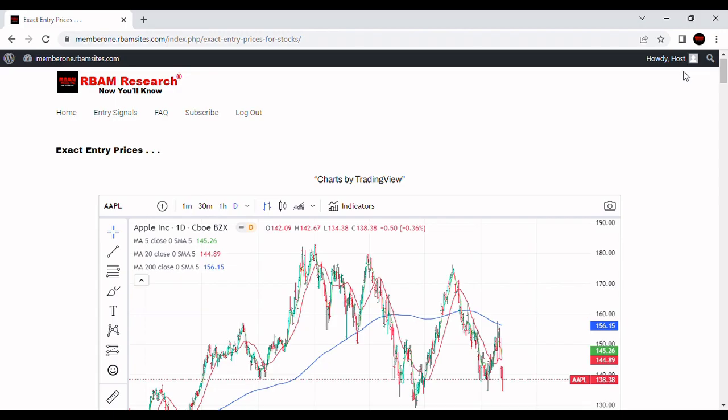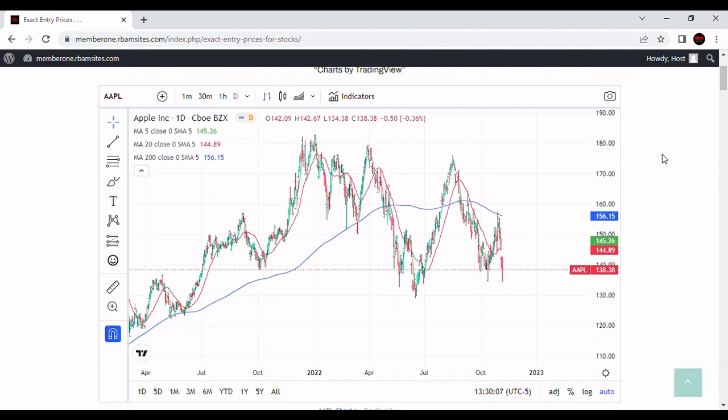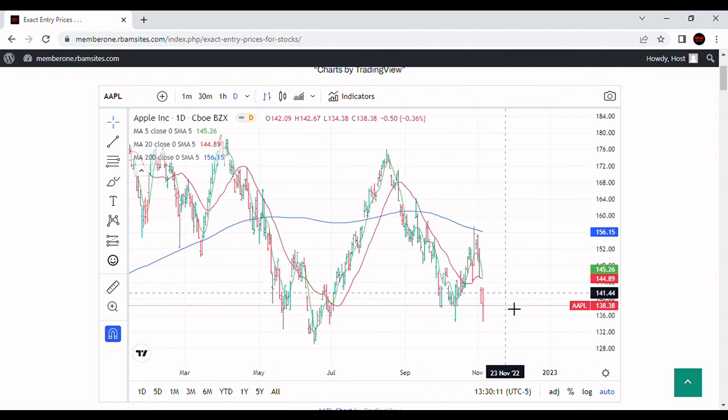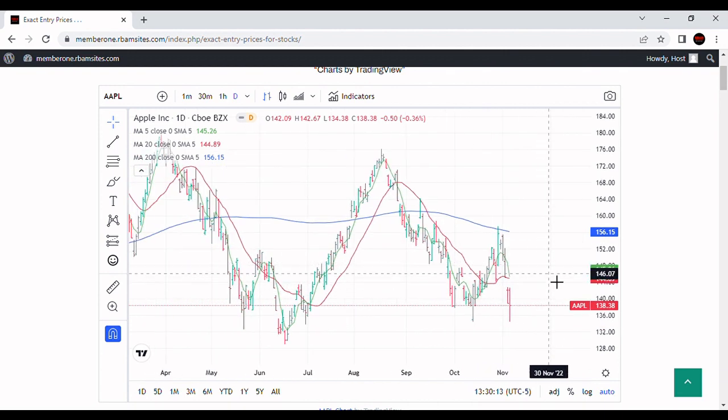We're going to do a video on AAPL, Apple stock, and let's take a look at this chart real quick. We've got a 200-day moving average in blue. You can see Apple is below the 200-day moving average. We've got some wild price action this week.